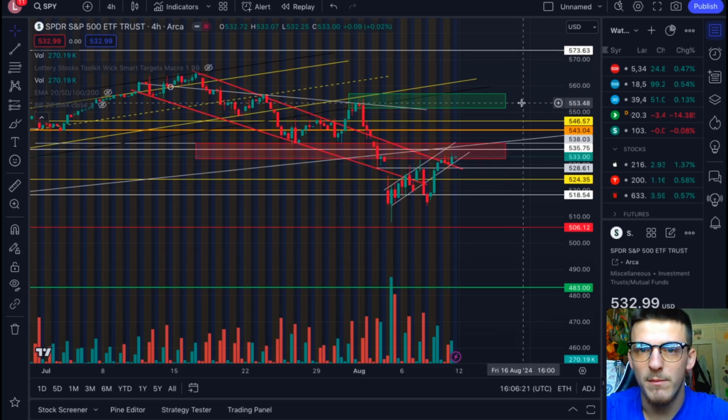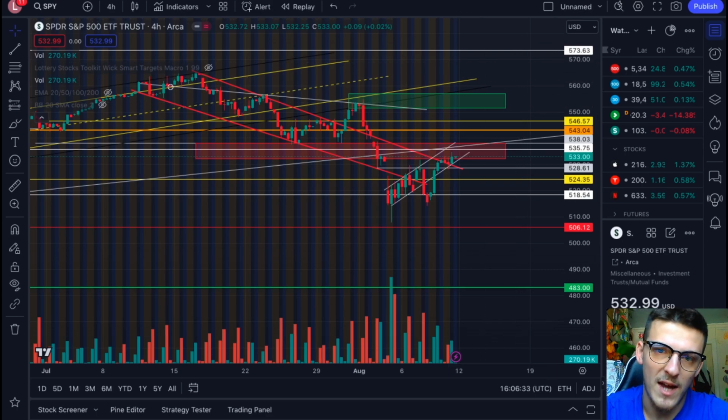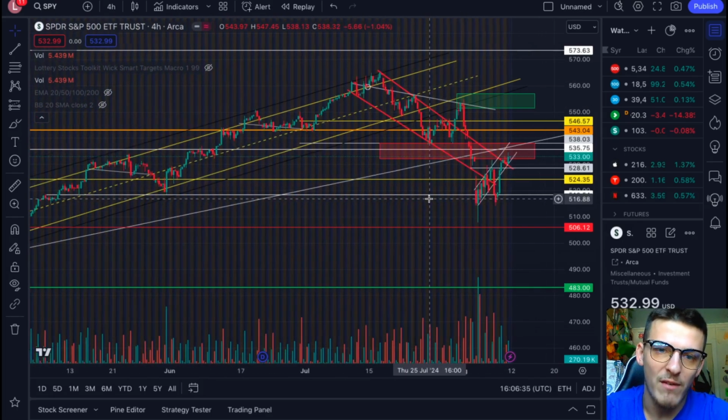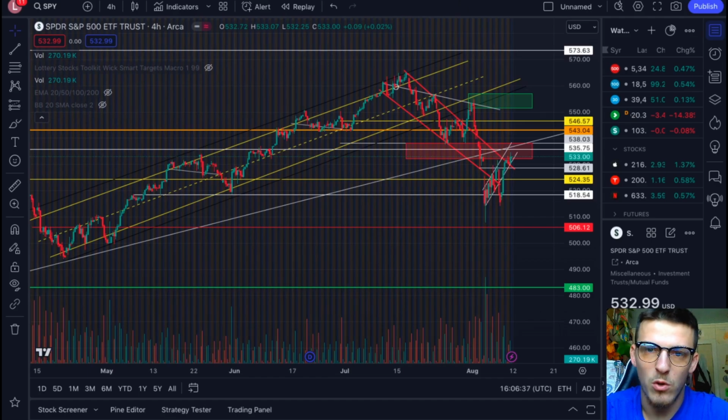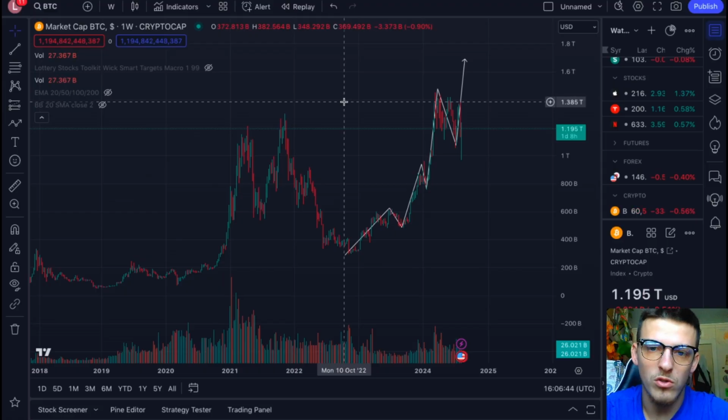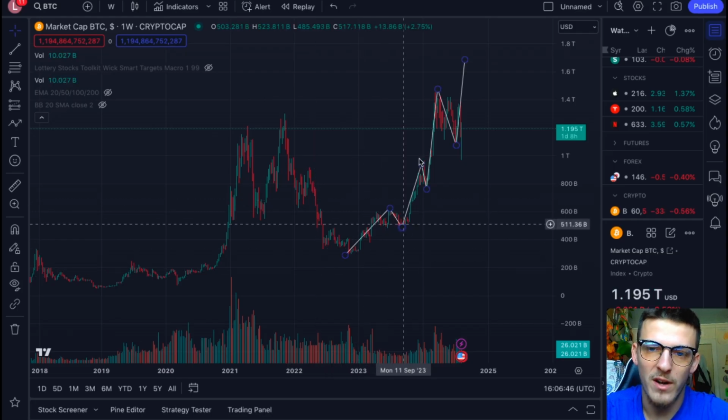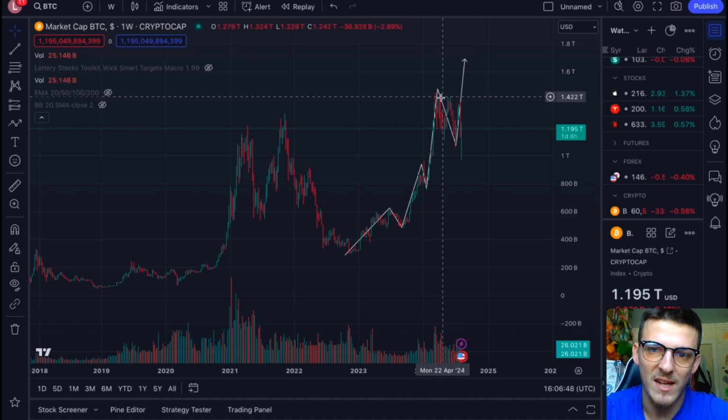Overall, I'm looking at September 20 expiration. This is also, I believe, potentially the quad witching day where tons of options expire. This is the trade that I am eyeing up. This is the trade that I am lining up. And based on everything, we are looking like we are heading towards a crash. However, there are a couple of things that say otherwise. Obviously, the VIX coming down very fast. Also, Bitcoin. We had this drawn out on Bitcoin and it's playing out exactly to a T.